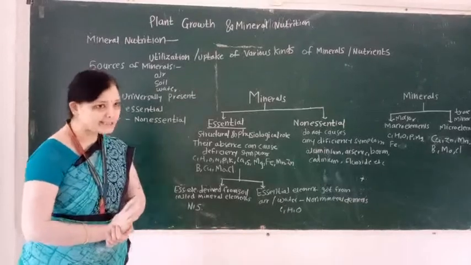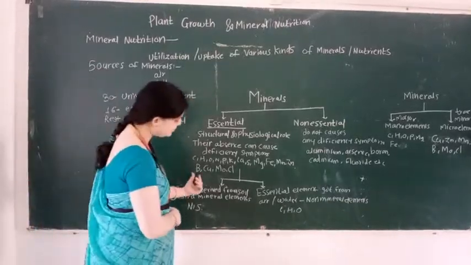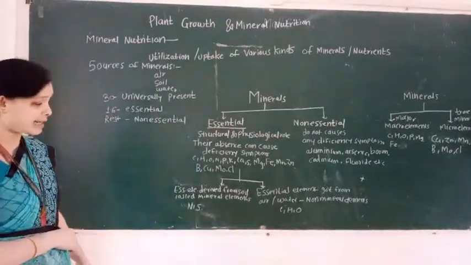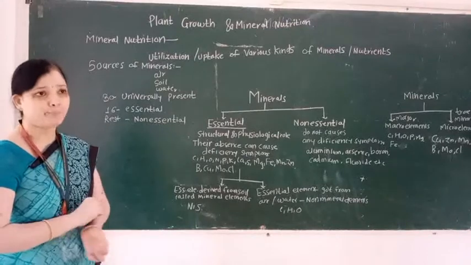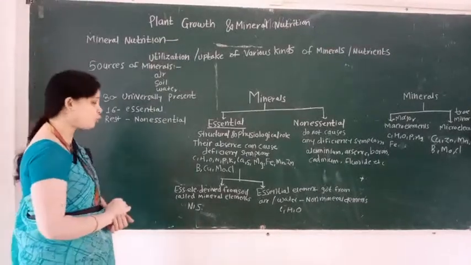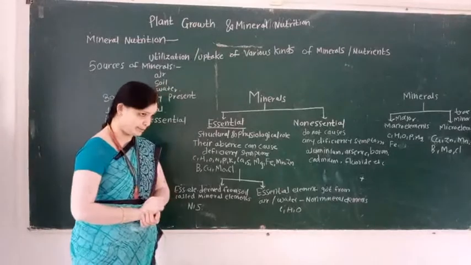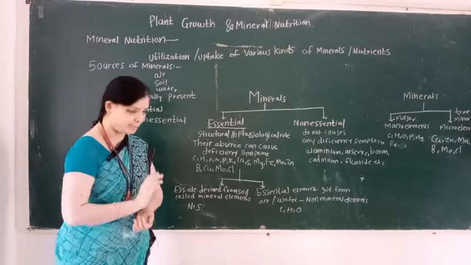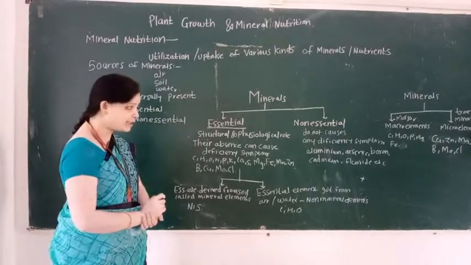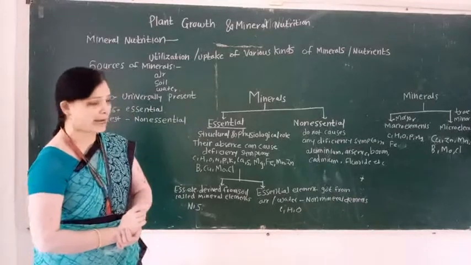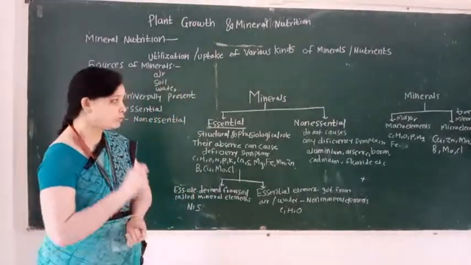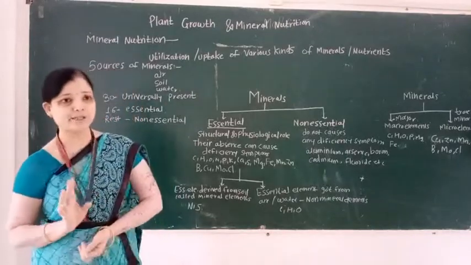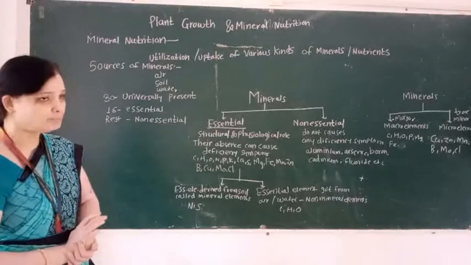Examples of essential nutrients are carbon, hydrogen, oxygen, nitrogen, phosphorus, potassium, calcium, magnesium, sulfur, manganese, zinc, boron, copper, molybdenum, and chlorine. Examples of non-essential nutrients are aluminium, arsenic, boron, cadmium, and fluoride, etc. Non-essential elements do not cause any deficiency symptom in the plant body.